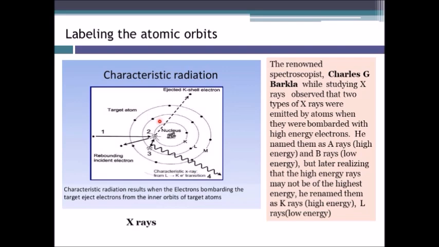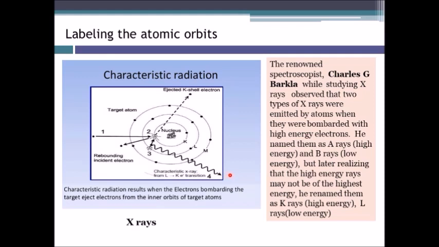In this way, when the M shell electron moves down, again some energy will be emitted. So when the nearest electron comes from the L shell into the K shell to occupy that vacant position, some energy is emitted. Here we can see from 3 it goes to 2. Then the energy emitted is in the form of X-rays.